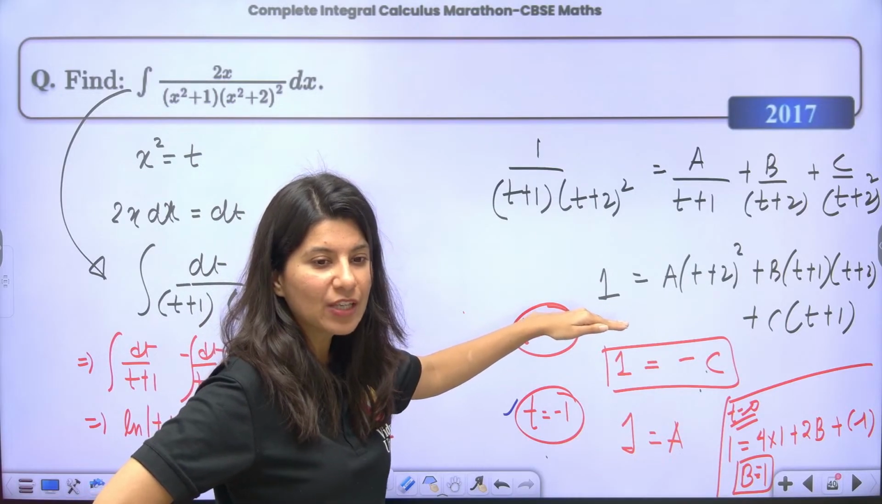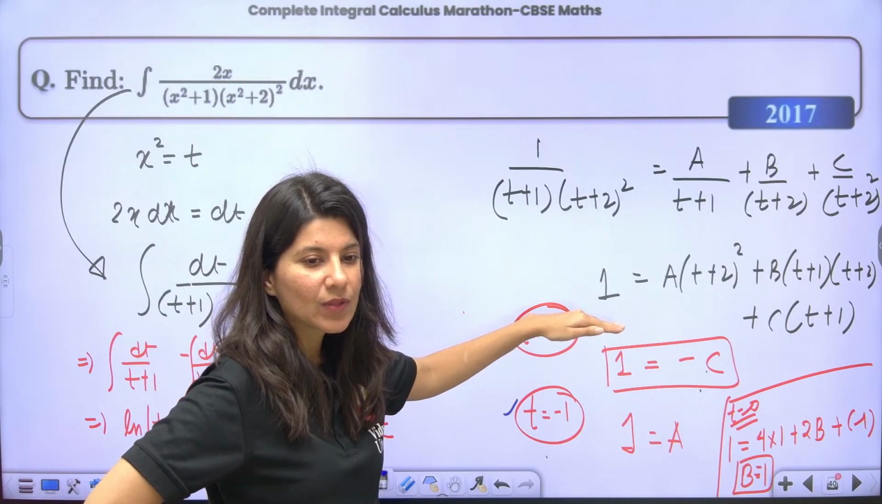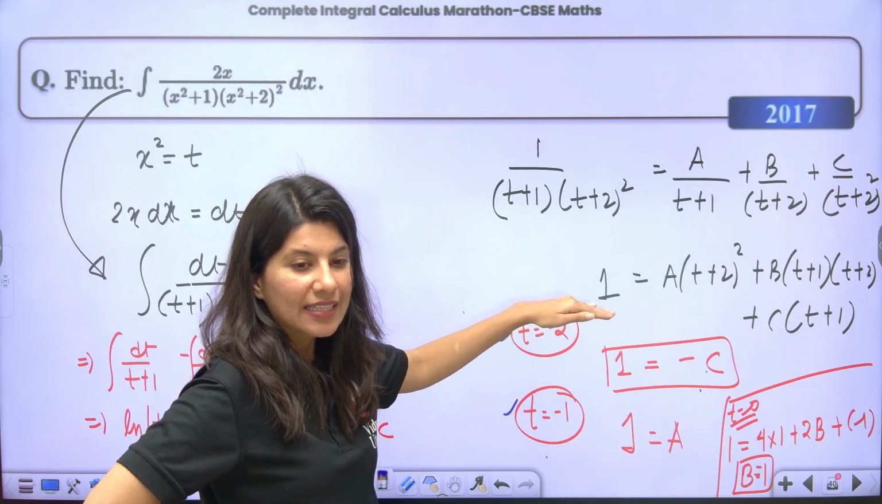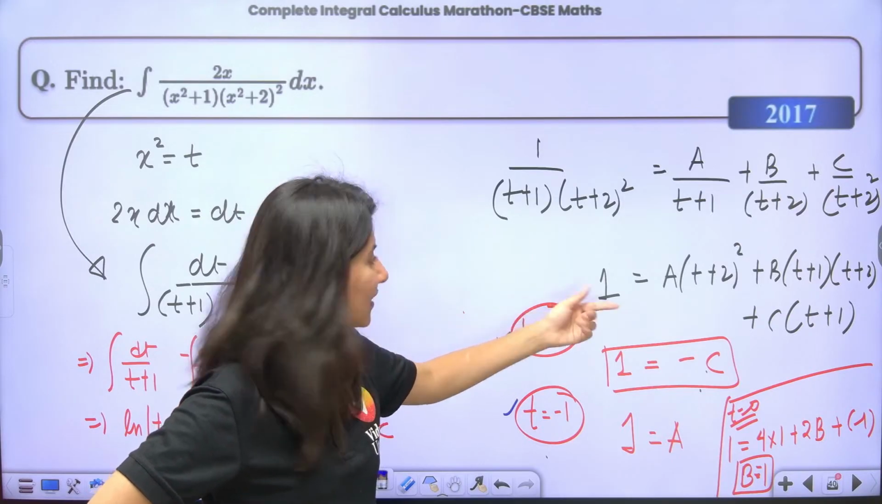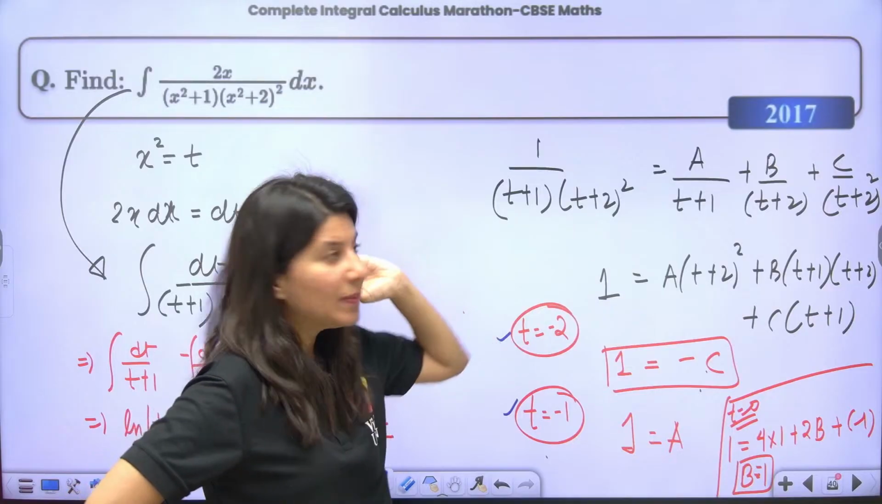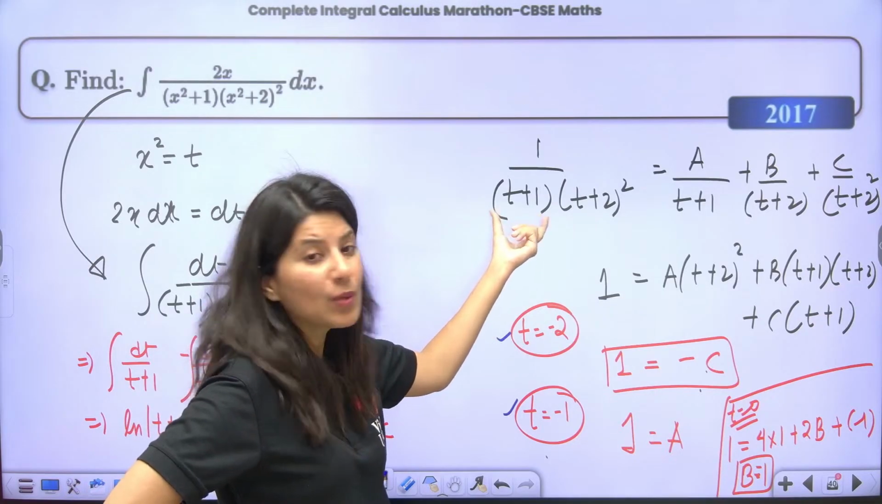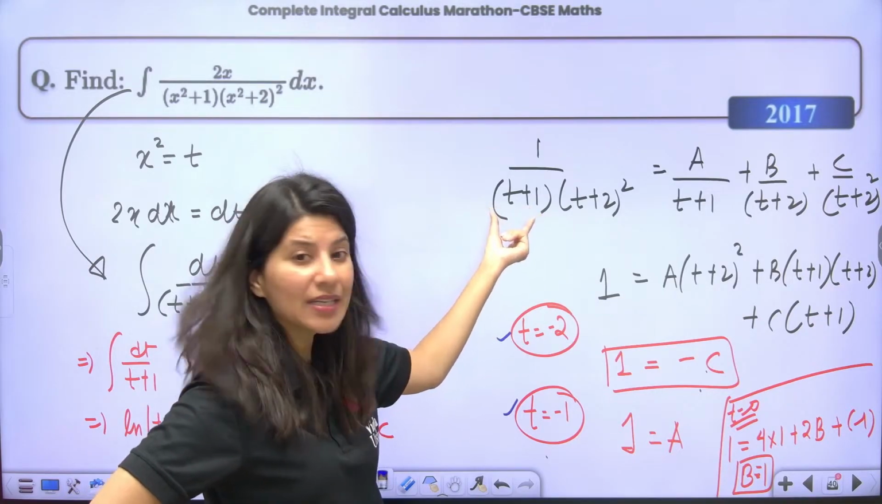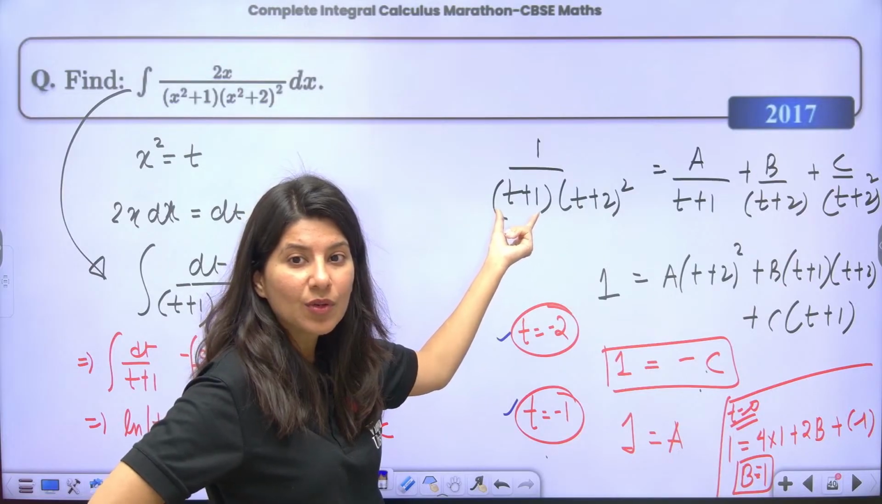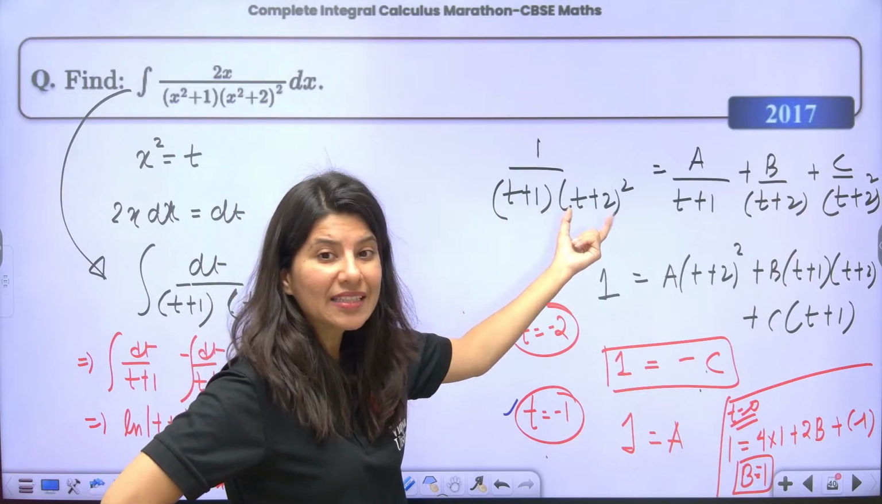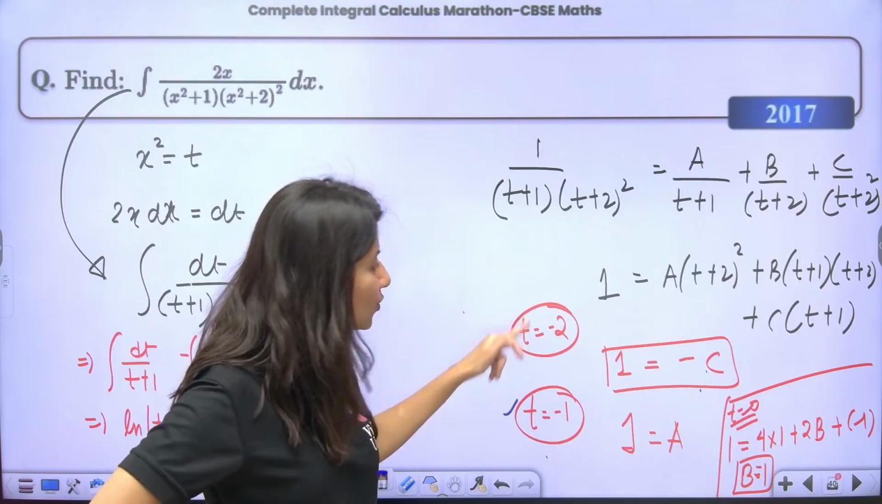How to know the value of A, B, C? Okay. Yes, you guys are writing it. Now the value of t will be such that it should give you a 0. So t minus 1 is making this factor 0. T minus 2 is making this factor 0. So that is why these two specific values.